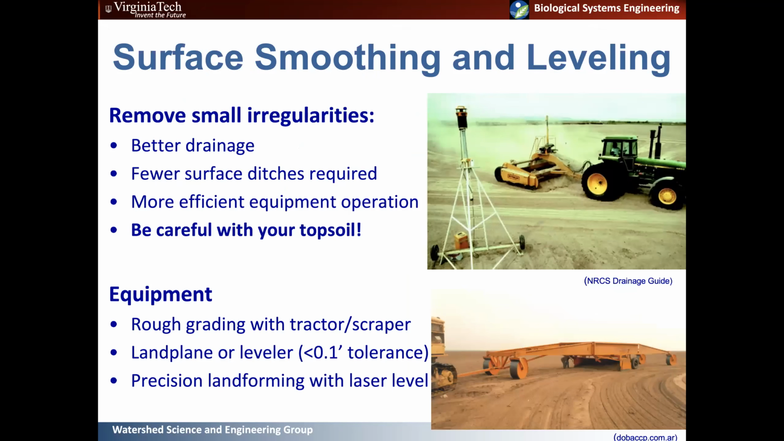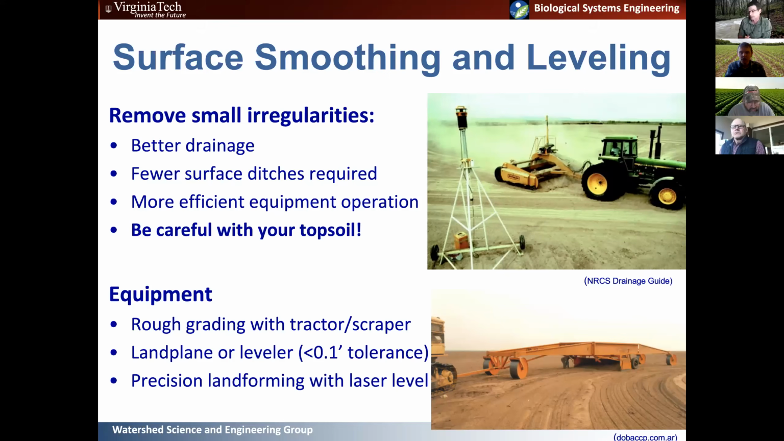Some things to consider if you're going to consider smoothing and/or leveling: it's mainly meant to remove small irregularities, so cut and fill less than 6 inches. If you're trying to level a field with greater than 6 inches of micro topography, you're going to have to account for soil settling following the smoothing and for topsoil removal. You want to be really careful with that topsoil. If you're scraping your fields, you need to consider what you're doing with that topsoil and where it's going.